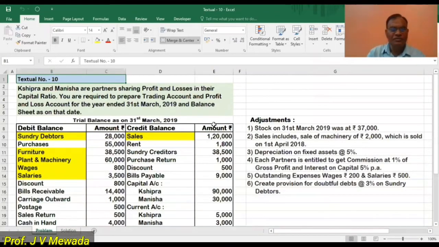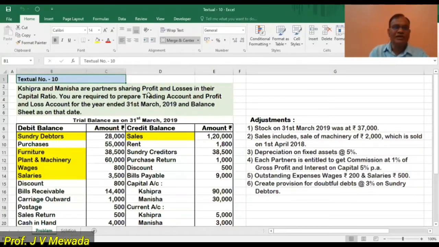Hello friends, today I am going to solve problem number 10 of the textbook. So let us continue the problem. First we'll read the trial balance. We are having two partners, Shipra and Manisha. They are sharing their profit and loss in the capital ratio. So now the capital of the partners is 90,000 and 30,000, so the ratio is 3:1.